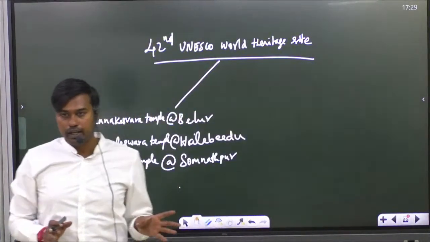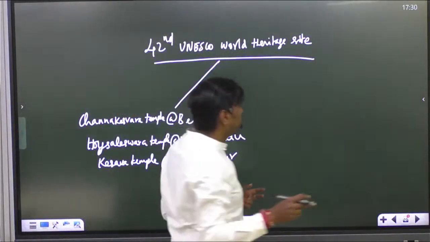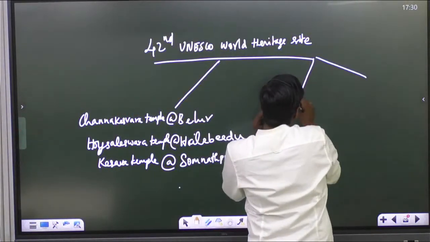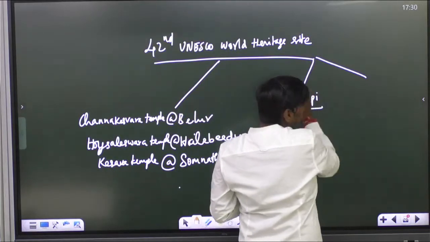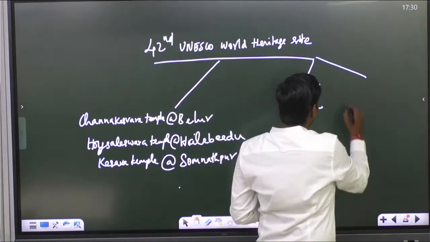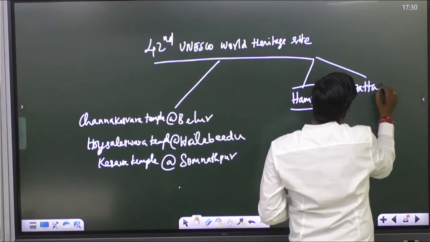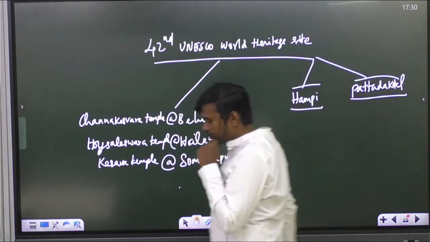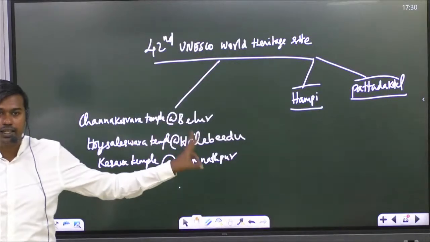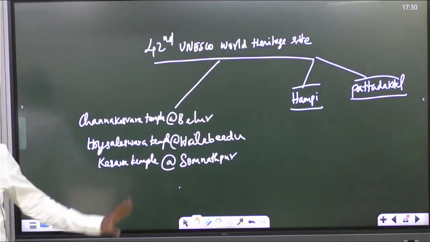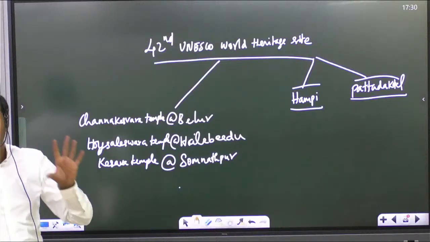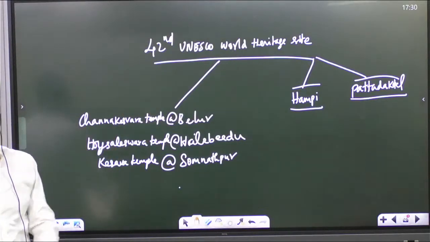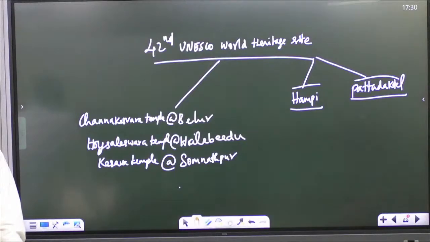But in Karnataka, before this, we already have two important World Heritage Sites. What are they? One is the Hampi temple complex, and the second one is Pattadakal. Hampi and Pattadakal, already two heritage sites are there. This is the third addition in Karnataka. If you are appearing for the KAS exam or any banking or government exams, this will be asked. Very important for your state government exams also. Go and read in detail about the Hoysala dynasty also.